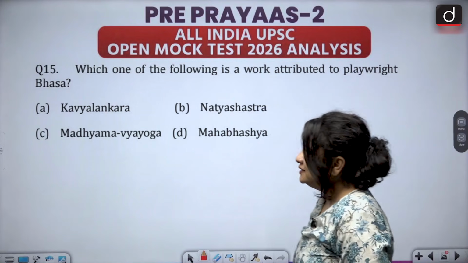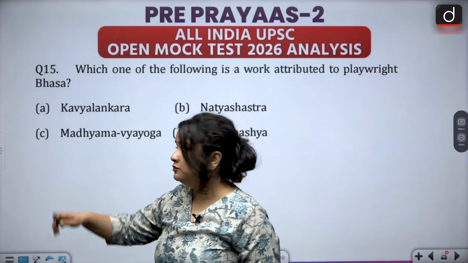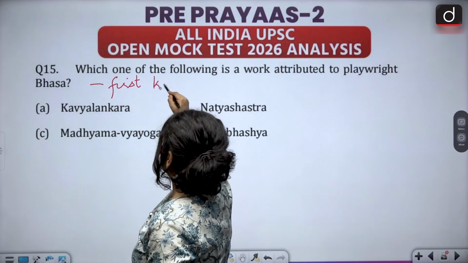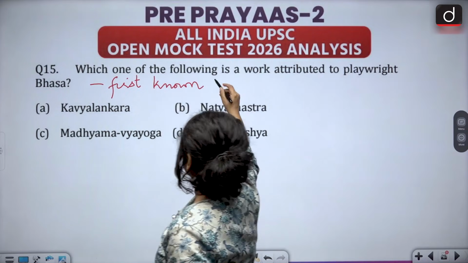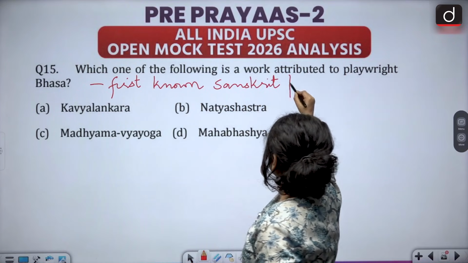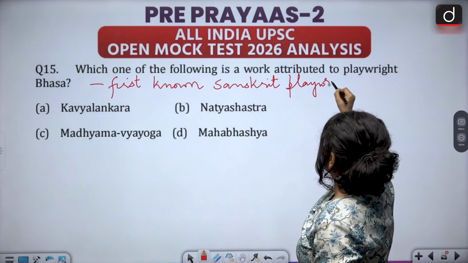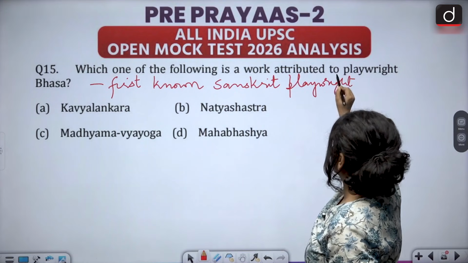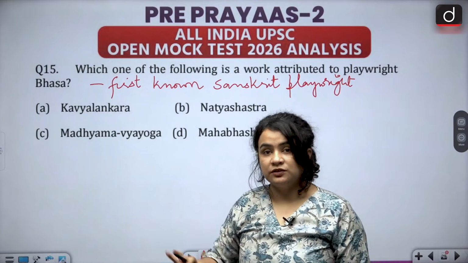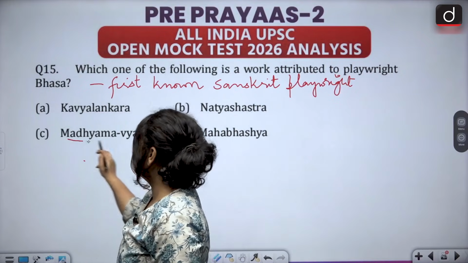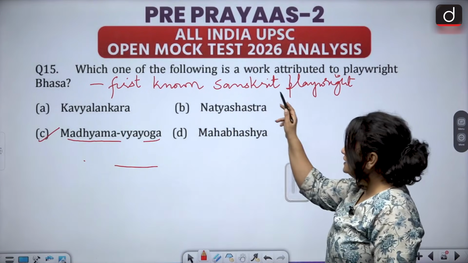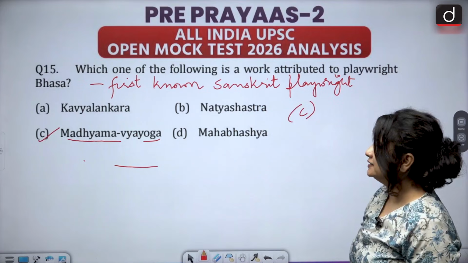Now, Bhasa, who was he? Students, he was the first known Sanskrit playwright. He is famous for writing various works of literature, and Madhyam Vyayog is one of the most important ones, and therefore option C is the correct answer.